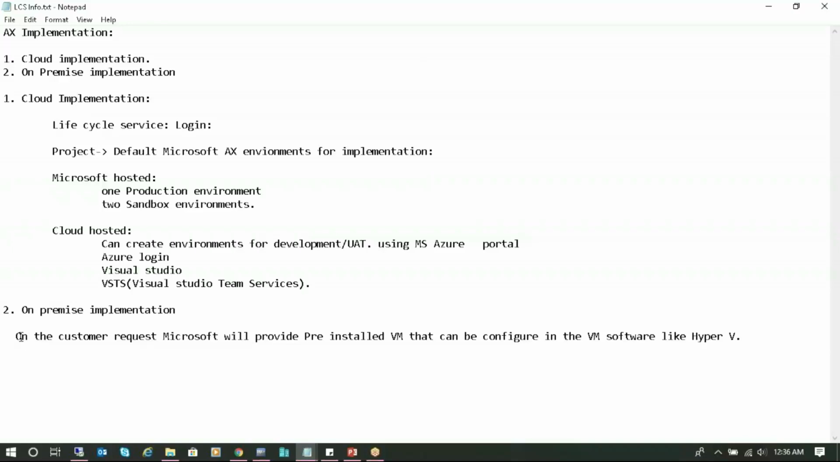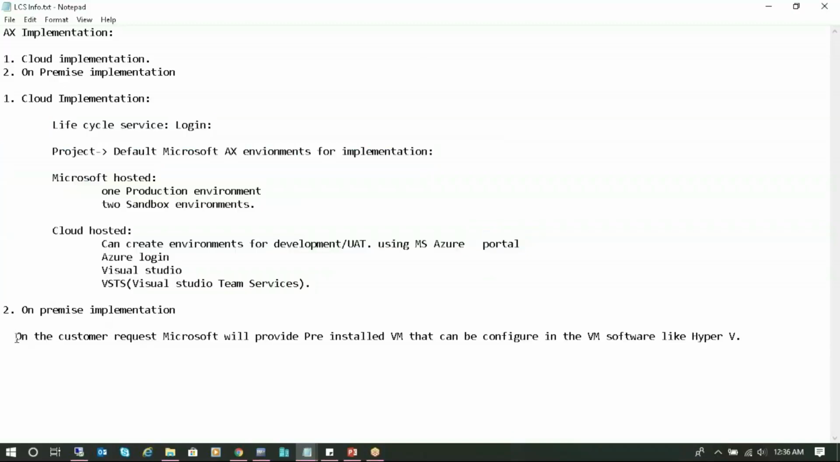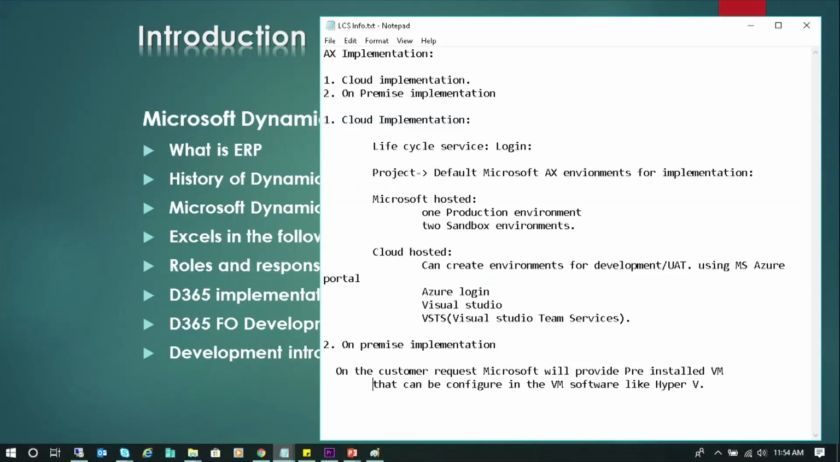The on-premise is the only concept where, on the customer's request, Microsoft will provide a pre-installed VM that can be configured in the VM software on the local machines. So they are not going to do any online building, online configurations and online setups. They are going to maintain most of the things on-premise. So this is all about the complete AX implementation in D365, the step-by-step procedure of how they're going to do it.